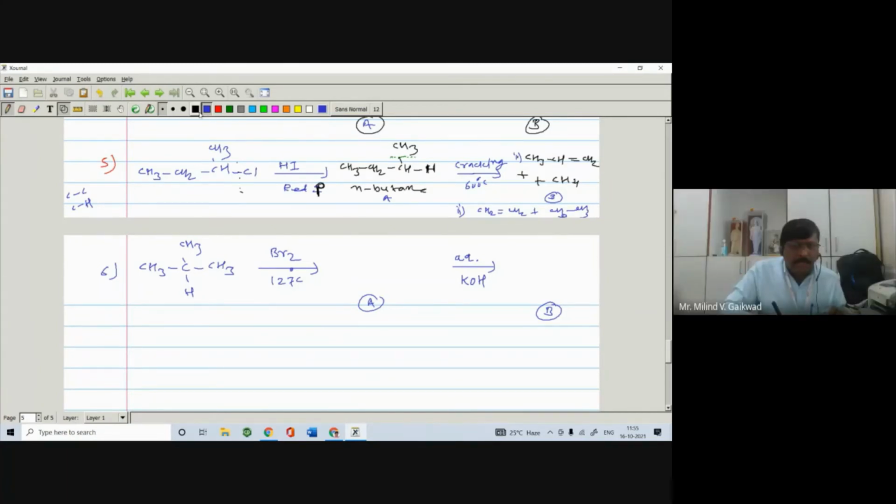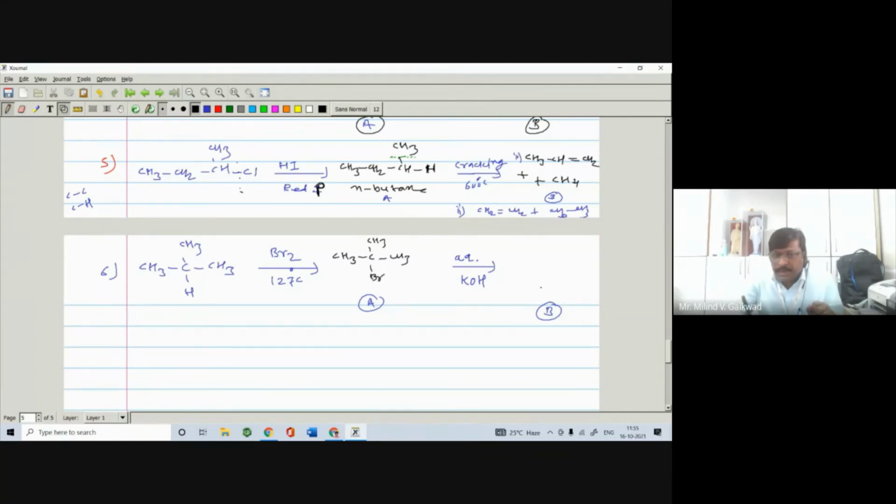Very good, right? So here, you know, there are two types of hydrogen, primary hydrogen and tertiary hydrogen. And you know, when there is a presence of tertiary hydrogen, it undergoes halogenation very easily. We have learned in the halogenation reaction. So compound A is CH3, here is a CH3, here is a CH3, and here is a Br. So 2-bromo-2-methylpropane, you get this compound. Here I am not writing the name, you have to write the name.